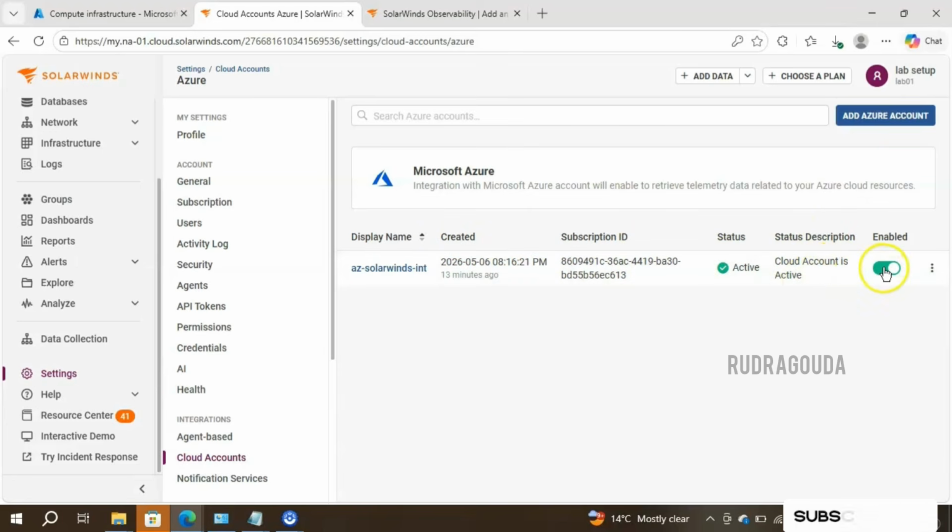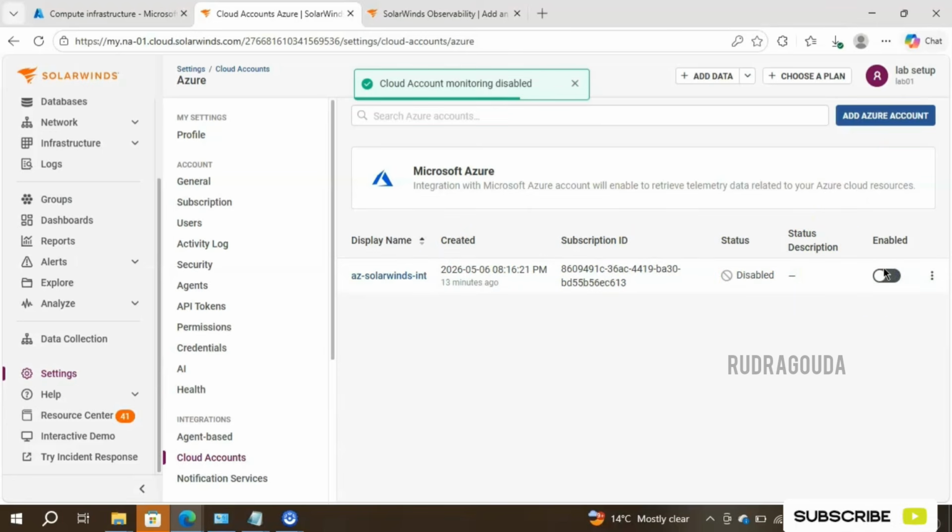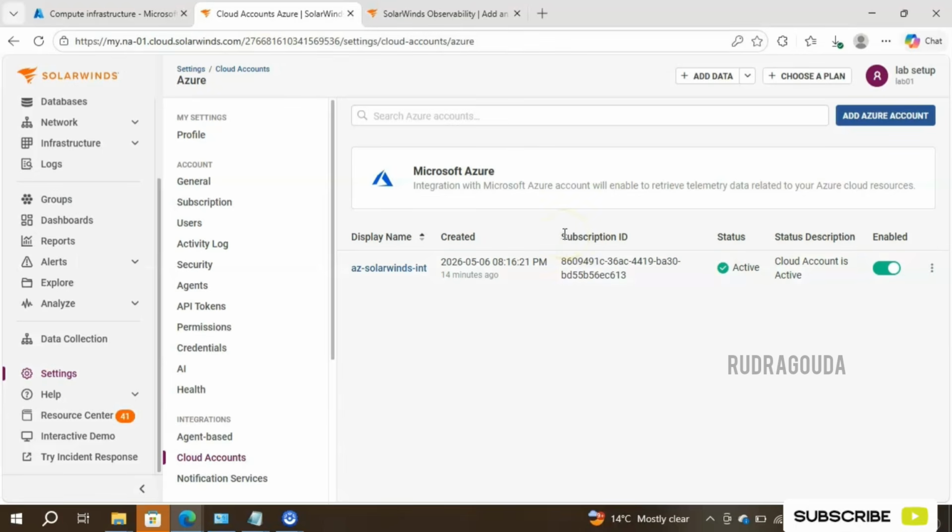If you want to disable it, select this option, or else if you want to remove it completely from the monitoring, select these three dots and click on delete. Once you click on delete, everything will go out from SolarWinds automatically. Okay, hope you got the understanding.